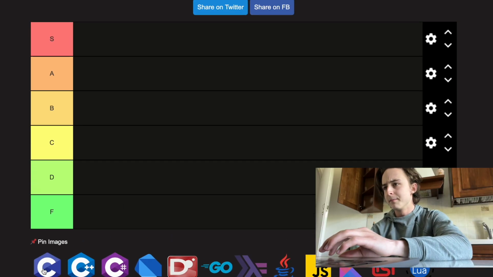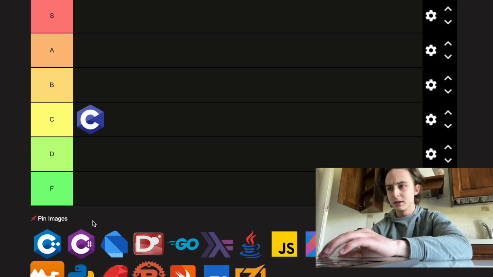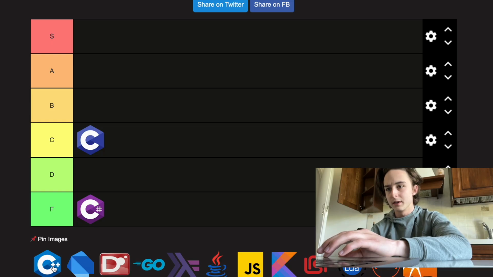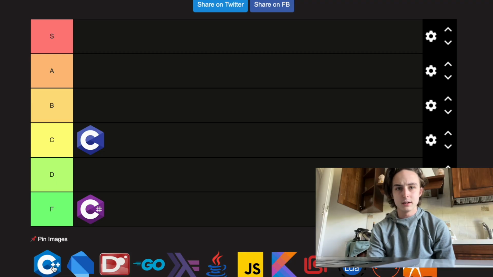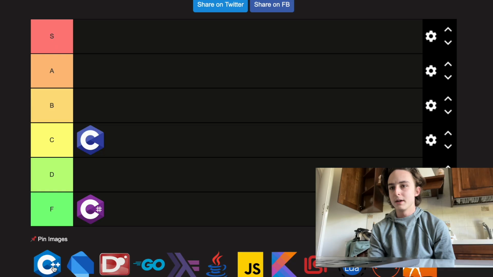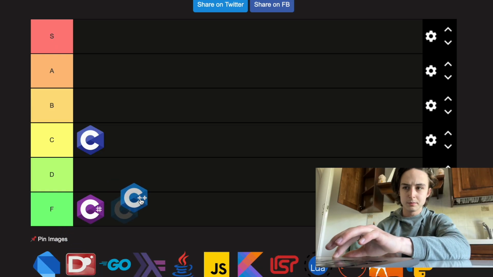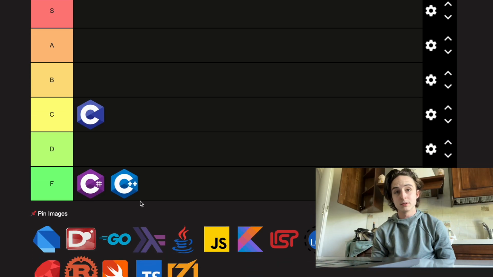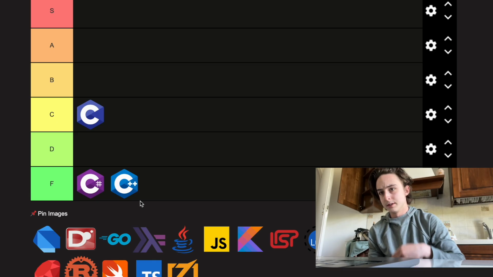We've got C. I'm gonna put that in C tier just because it matches up and it's never really been used for anything that relevant. C#, F tier because it's used on Windows, and a language can't be relevant at all if it doesn't conform to my exact ideas about Unix philosophy, even if it's been used to create some of the most amazing pieces of software ever. C++, I'm gonna call that garbage because its build system isn't quite as intuitive as Rust's, even though it's been used also to make some of the most influential software of all time. Let's get on to the controversial ones.